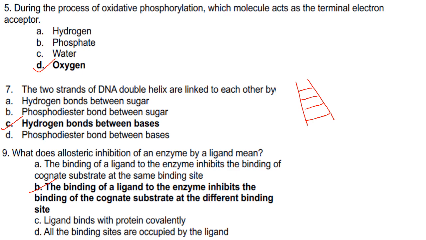The binding of a ligand to the enzyme inhibits the binding of the cognate substrate at the different binding site. That is correct. Ligands bind with protein covalently. No, that is not the correct statement as per allosteric inhibition. All the binding sites are occupied by the ligand. That is also not correct.